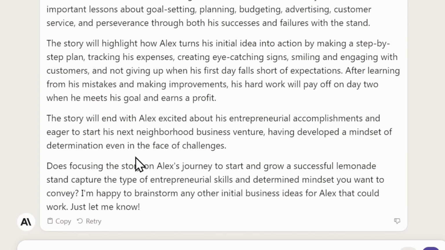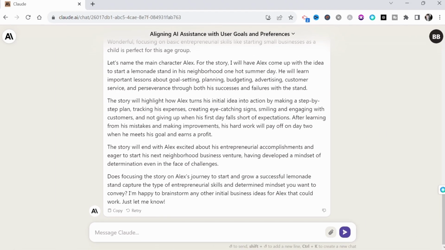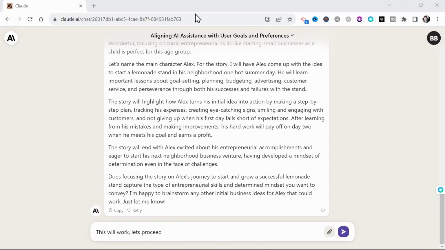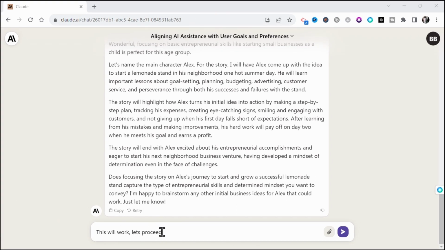Do you like this idea? Are you happy with the overall plot, or would you like to brainstorm other ideas? This is where you can really fine-tune. I'm going to leave it for the sake of the video, but you could really go deep into fine-tuning here. So again, I'll let it know I want to proceed by prompting, this will work. Let's proceed.